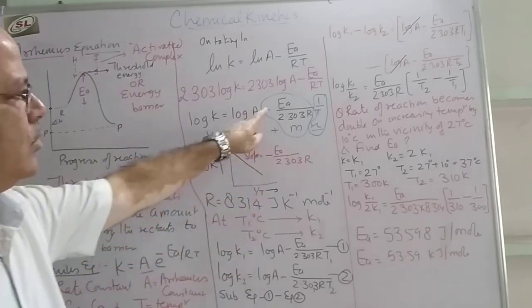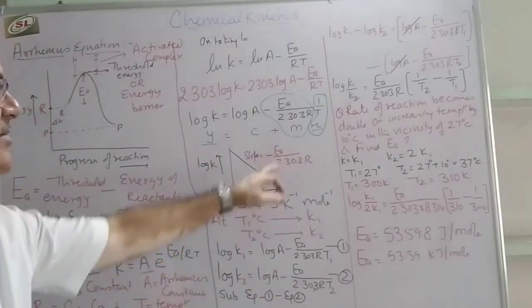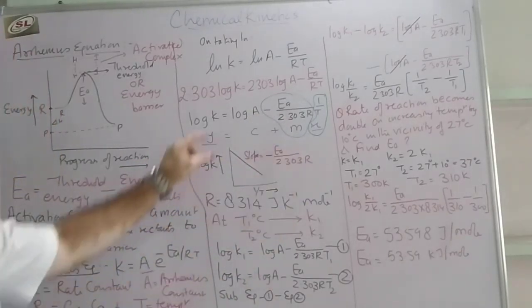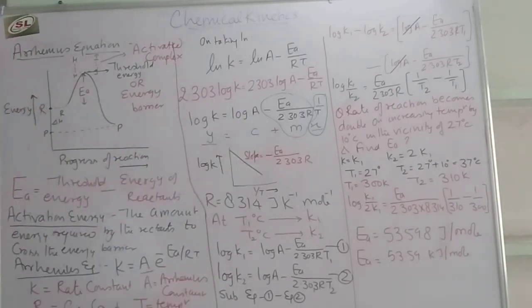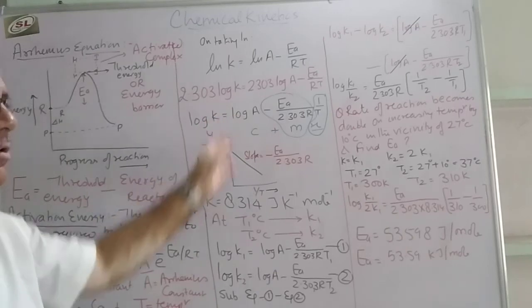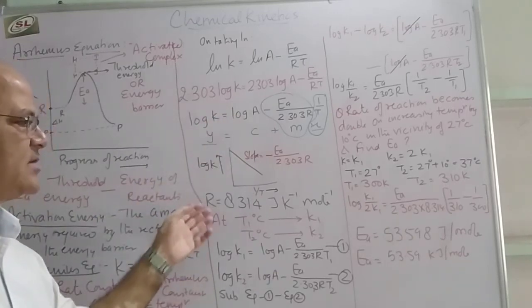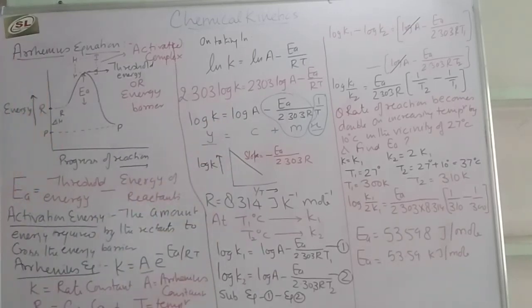Slope will be equal to minus E upon 2.303 R. C, which is the intercept, is equal to log A. Always in all the numericals, R should be taken in joules. So the value of R should be 8.314 joule Kelvin inverse mole inverse. We will see the effect of temperature